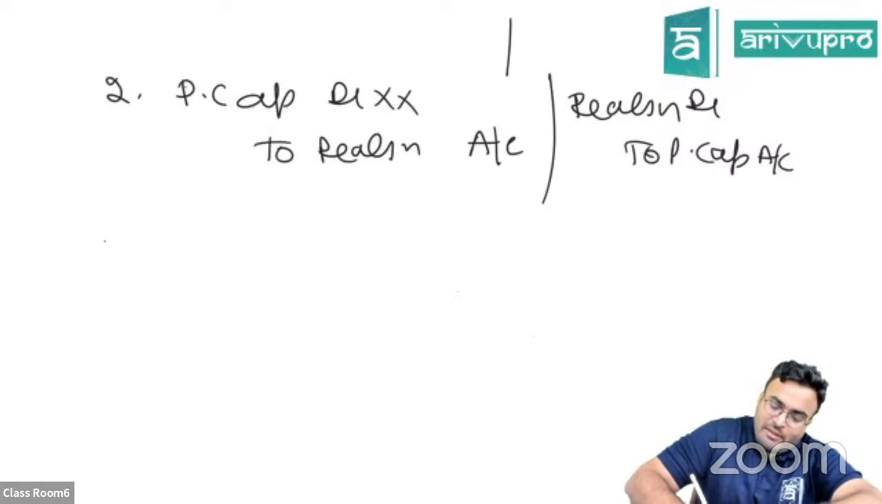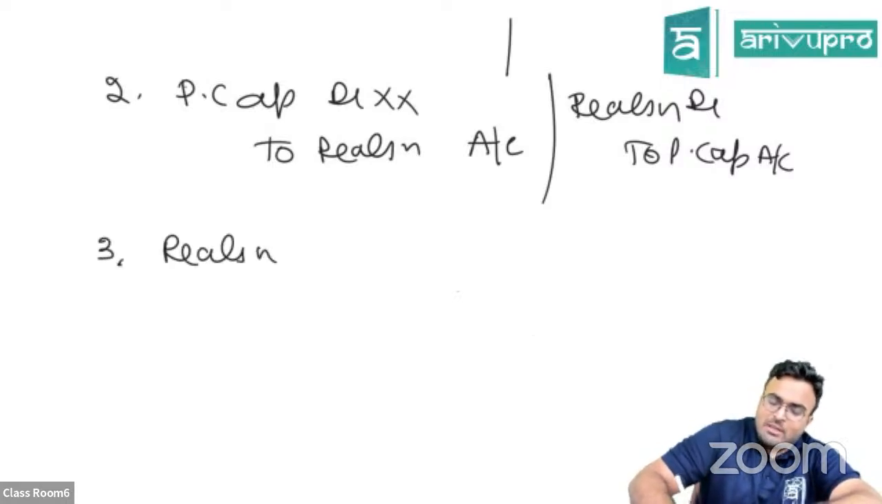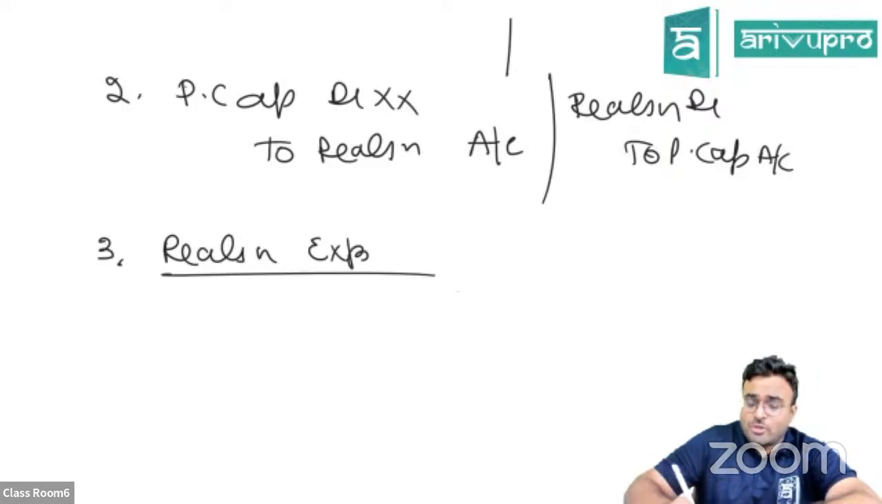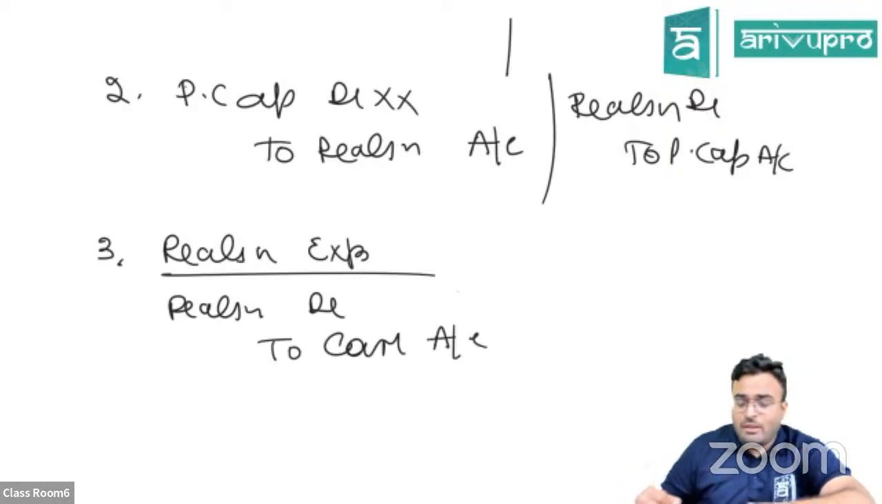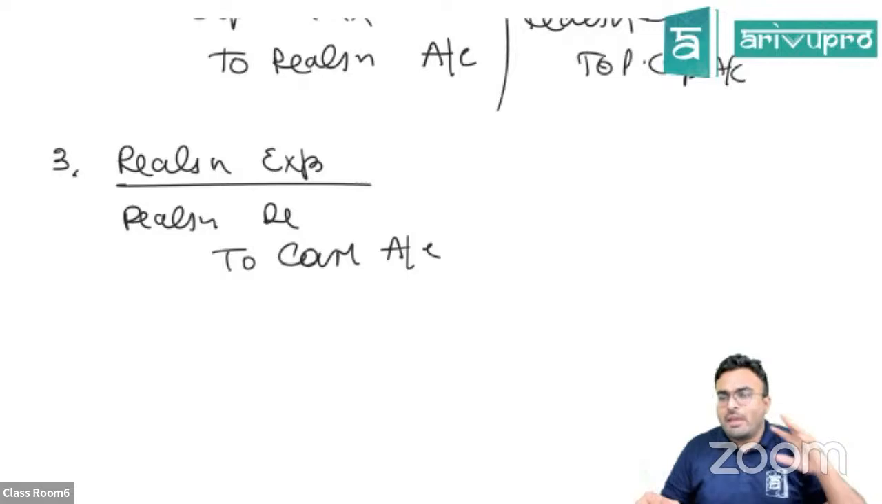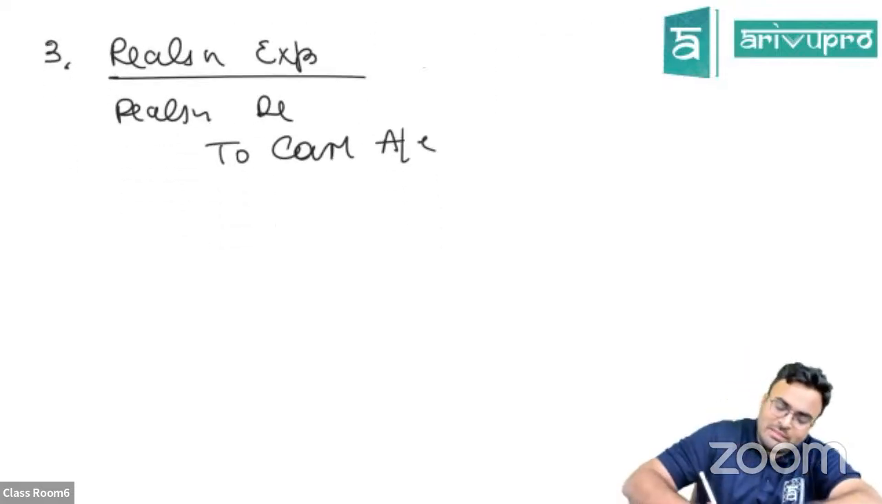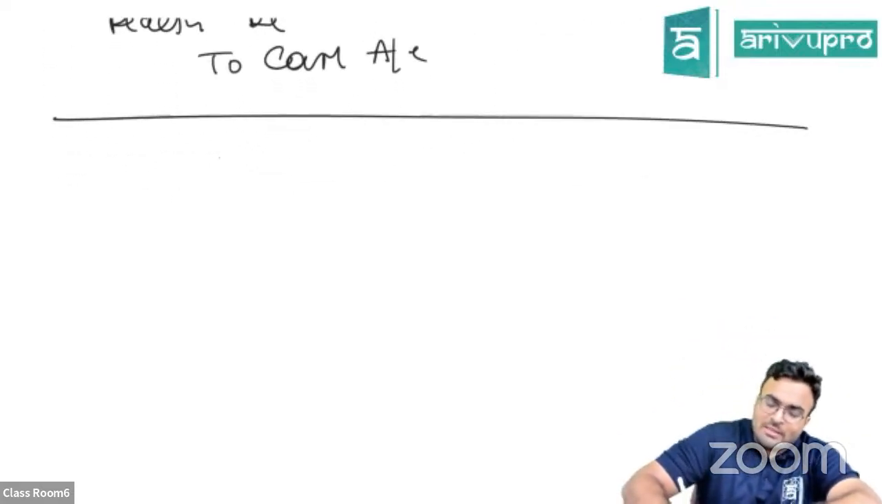Clear? Then finally, okay, if there are any realization expenses, some realization expenses are to be paid. So what will you do? Realization account debited to cash account. You have kept the cash account separate, right? Realization account debited to cash account. Okay, finally, in this case, the very important thing is Garner versus Murray.